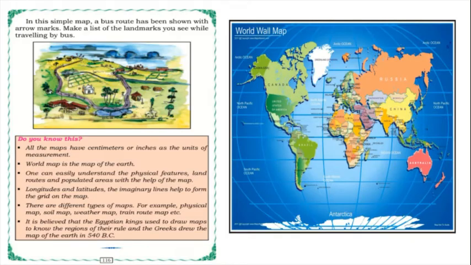So there are different types of maps. For example, physical map, soil map, weather map, train route map, etc. It is believed that the Egyptian kings used to draw maps to know the regions of their rule, and the Greeks drew the map of the earth in 540 BC, means before Christ. So at that time itself, they used to draw maps to know the region of their rule. So children, I said there are different types of maps. For example, physical map, soil map, etc. So we will go one by one.